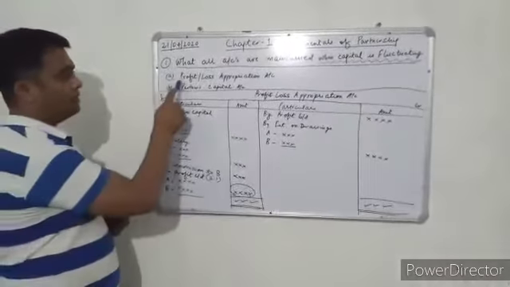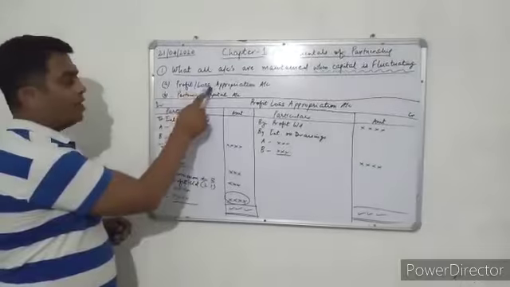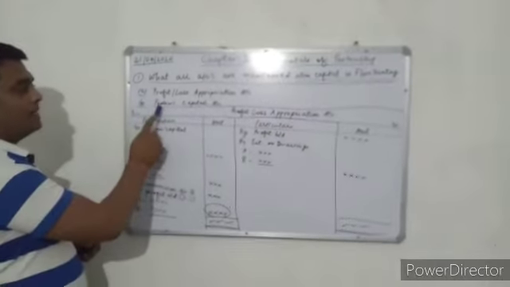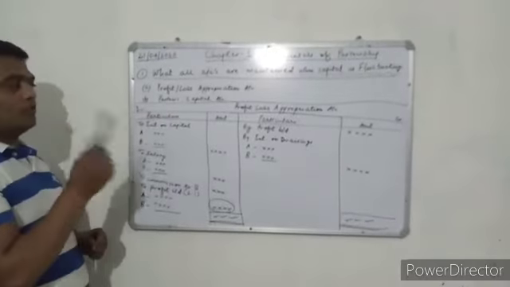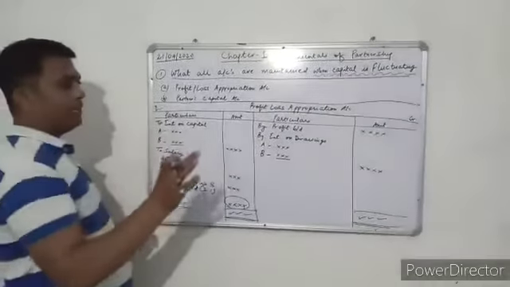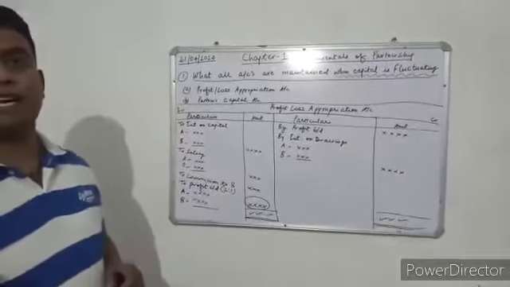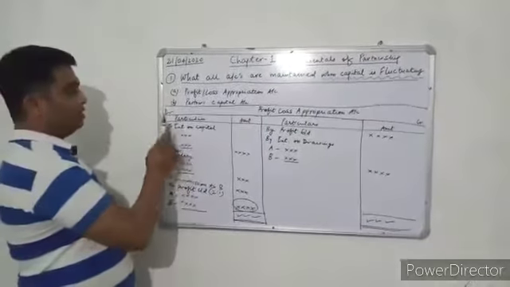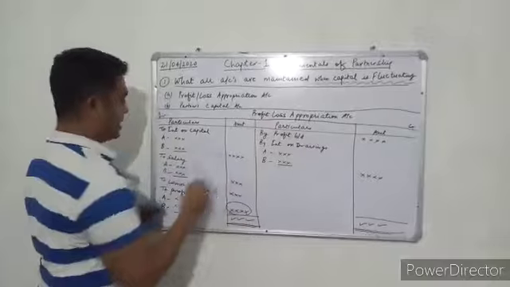The first account maintained is the profit and loss appropriation account. The second is the partners' capital account. First we will see how the profit and loss appropriation account is maintained. We will make ledger accounts like we learnt in class 11th, with the debit side and the credit side.